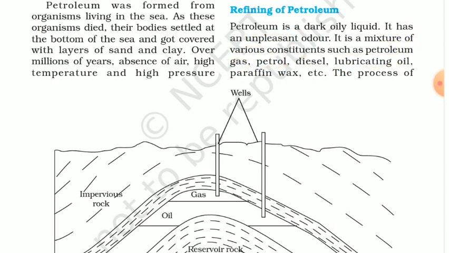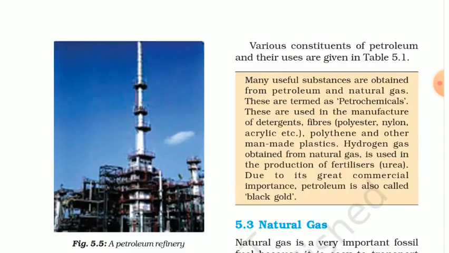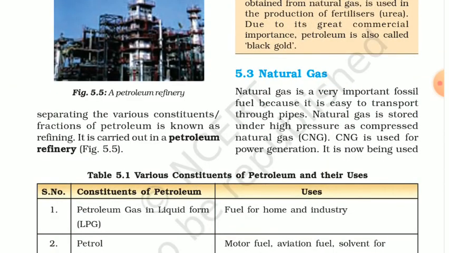And the process of separating the various constituents is known as fractionation.